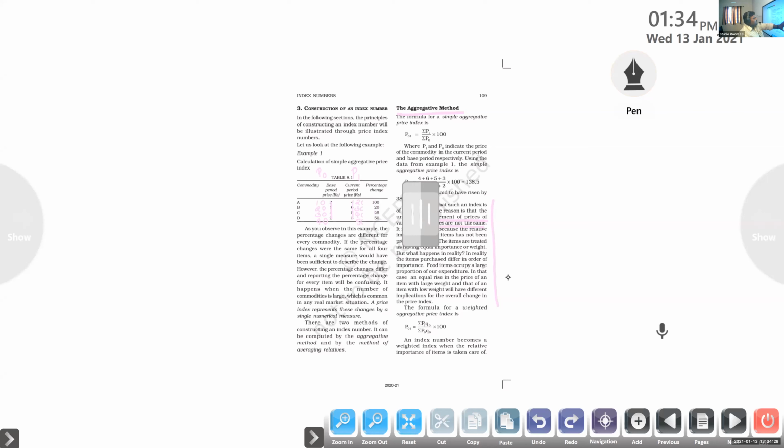It is unweighted. The relative importance of the items has not been properly reflected. So from this single digit, we are unable to find out the price changes for a particular or an individual item. The items are treated as having equal importance or weight.